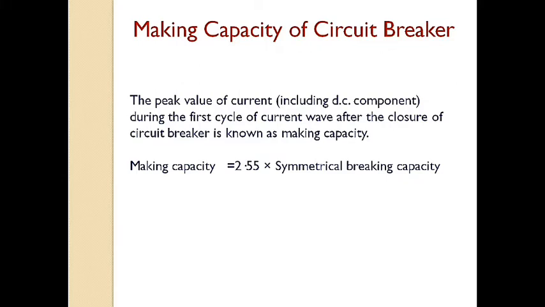There is always a possibility of closing or making the circuit under short circuit condition. The capacity of a breaker to make current depends upon its ability to withstand and close successfully against the effects of electromagnetic forces. These forces are proportional to the square of the maximum instantaneous current on closing. Therefore, making capacity is stated in terms of a peak value of the current instead of RMS value. The peak value of current including DC component during the first cycle of the current wave after the closure of the circuit breaker is known as the making capacity.